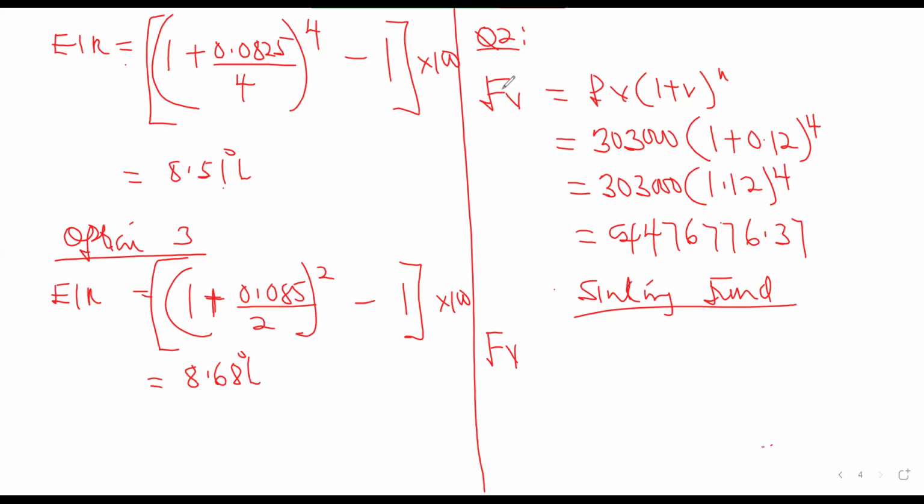So we will have to know how much should we be putting there at the end of every year that at 14% we'll be able to accumulate what? 476,776.37. So what we do now is that we have our amount multiplied by the 1 plus r exponent n minus 1 all divided by r. That is future value. We'll be using future value. So we have the amount 1 plus r exponent n minus 1 all divided by r.